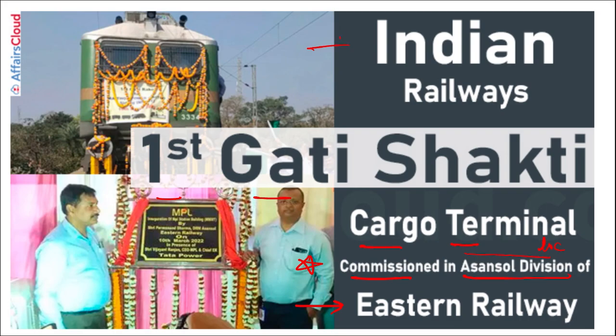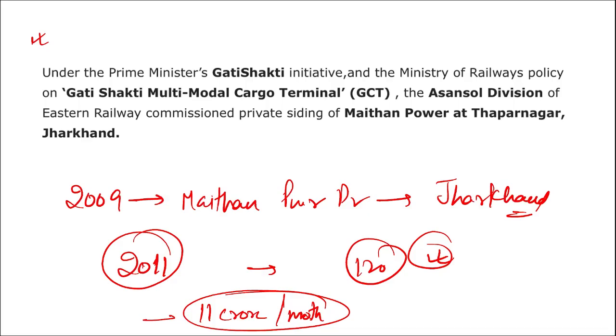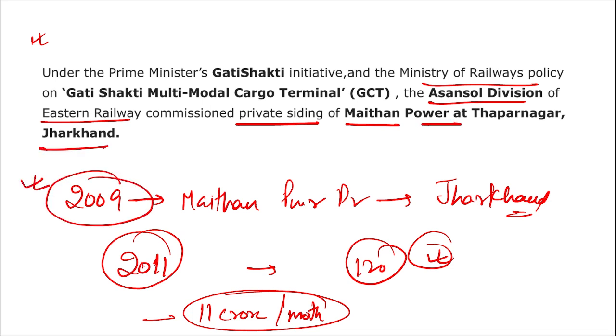It was done by Indian Railways. Where was it? Asansol division of Eastern Railways. That is important. It commissioned the private siding of the Maithan power plant at Jharkhand. And the power generation there started in 2011. If we are talking about the Prime Minister's Gati Shakti, Narendra Modi, who is our Prime Minister of India,